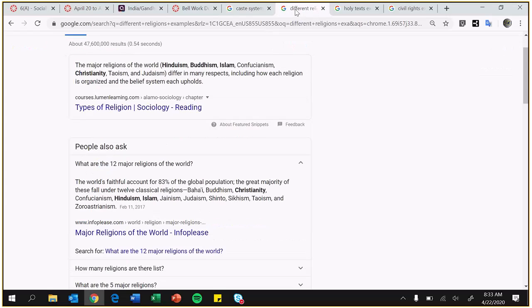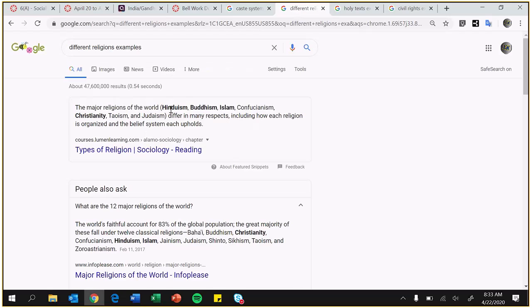Okay, next one, different religion examples for Hinduism. Hinduism's word, you can type in Buddhism, Islam, Confucianism, Christianity, Taoism, it's pronounced with a D, and then Judaism. So just name me 3 other religions. Since we're talking about Hinduism, it is a religion. Other examples of other religions. For a must-have, it needs a holy book, it needs gods, it needs what religions need, okay? So a place to worship, stuff like that.